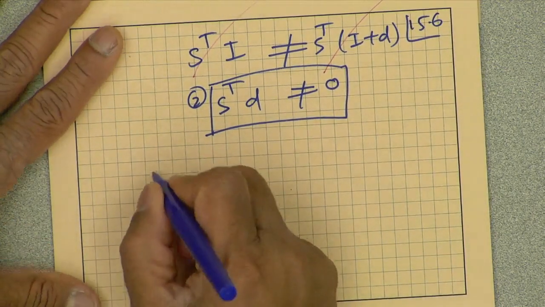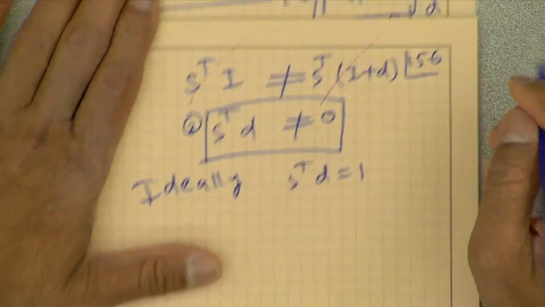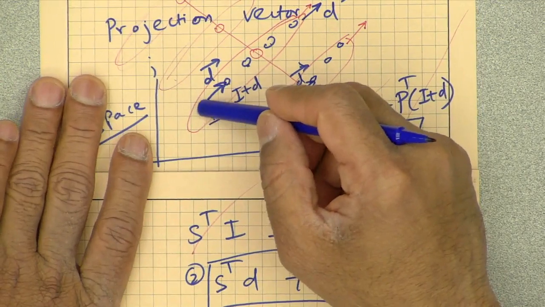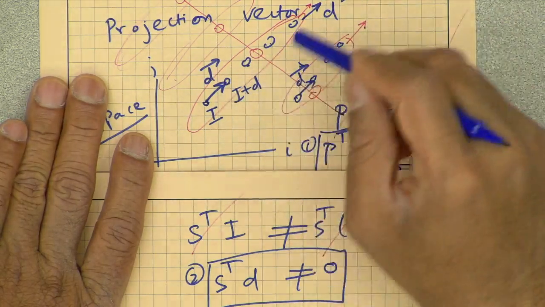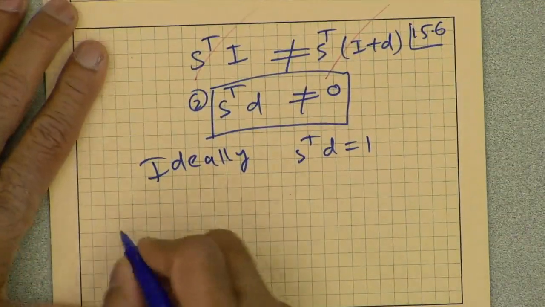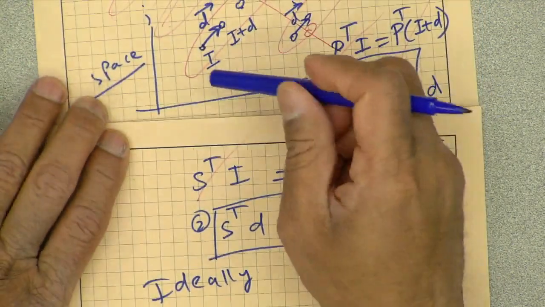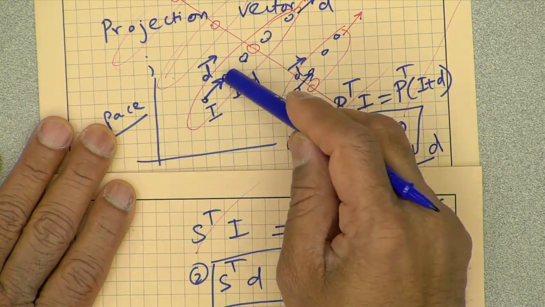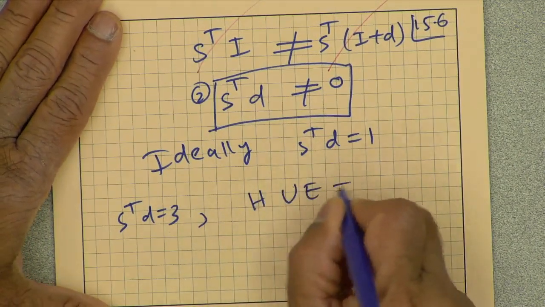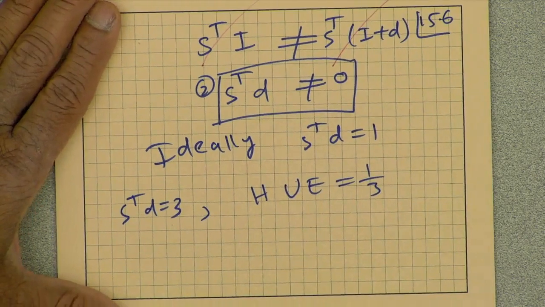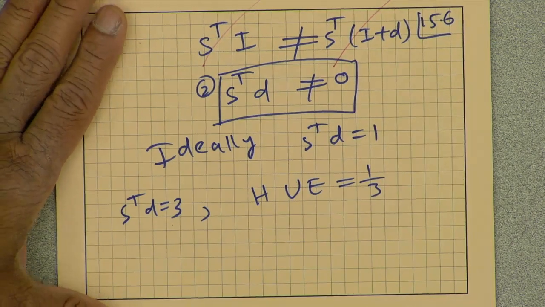Ideally we want S transpose D to be 1. Why is that? If this is being executed at time 10, this is executed at 11, 12 and so on. So the PE is busy all the time. Now, what happens if S transpose D is 3? That means if I am executing this at time 10, this will be executed at 13, 16, 19, etc. And that means the hardware utilization efficiency is 1/3: it is used in one cycle, then 2 null operations, then used one cycle and then 2 null operations.